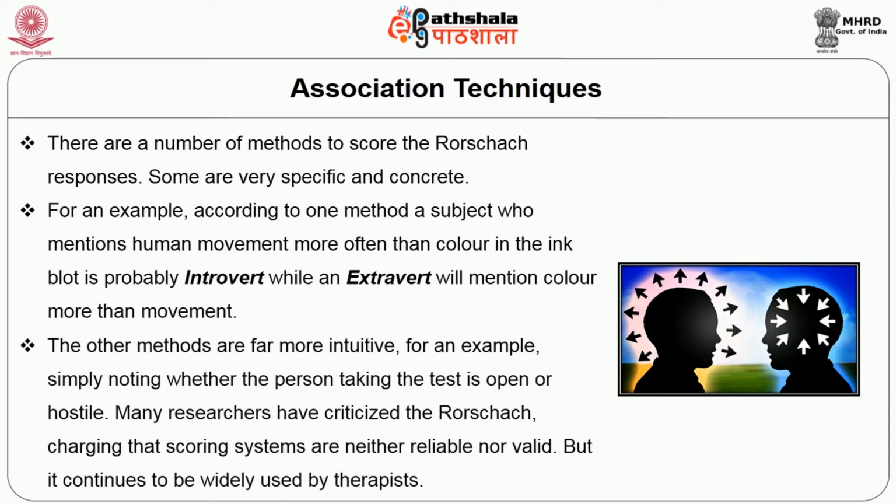The other methods are far more intuitive, for example, simply noting whether the person taking the test is open or hostile. Many researchers have criticized the Rorschach, charging that scoring systems are neither reliable nor valid, but it continues to be widely used by therapists.